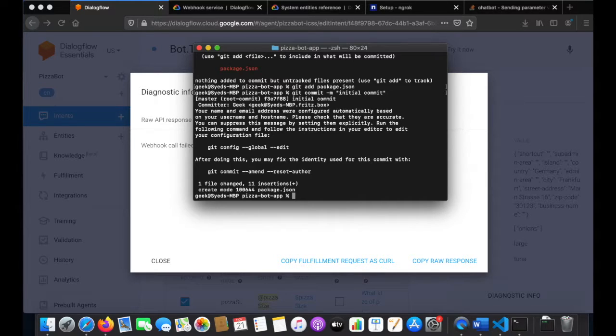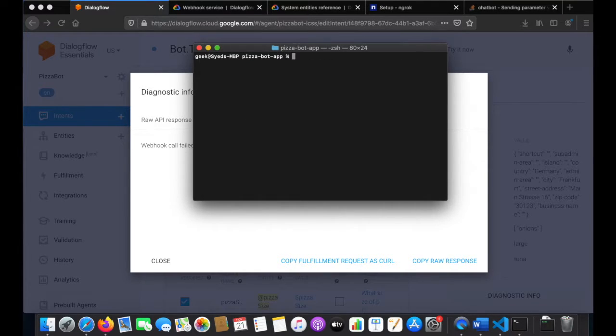Okay, they were configured automatically. Fine. Now let me just check the git status: on branch master, clean. Now I would say npm install --save express.